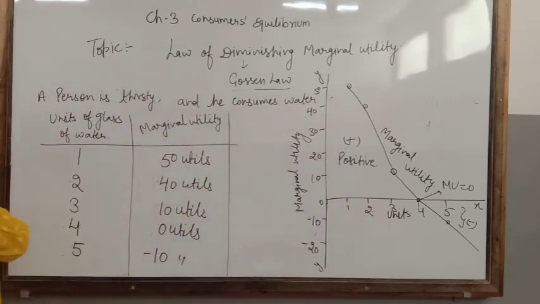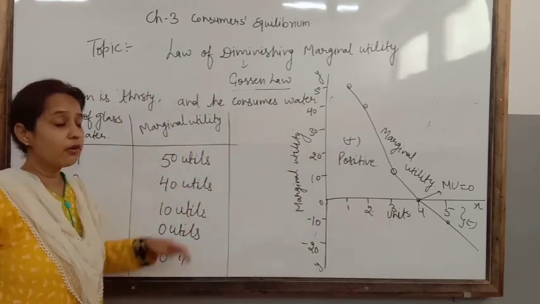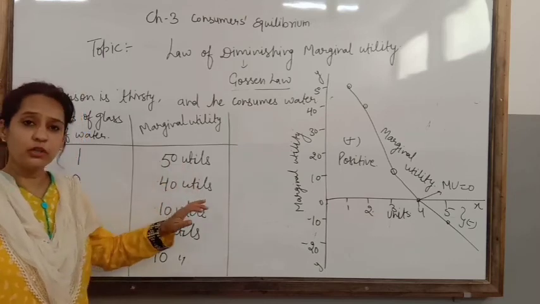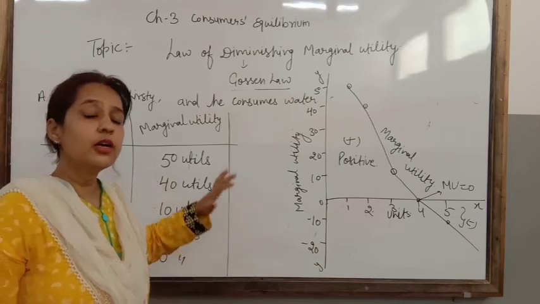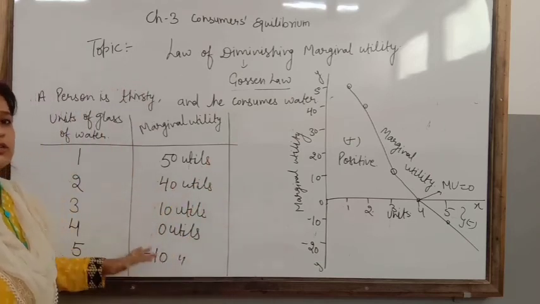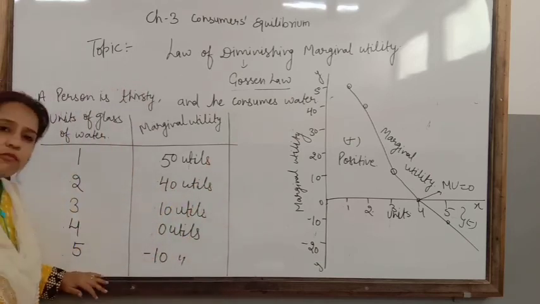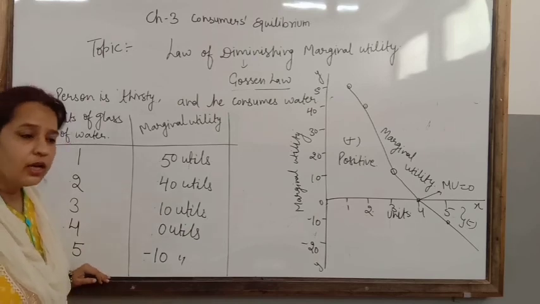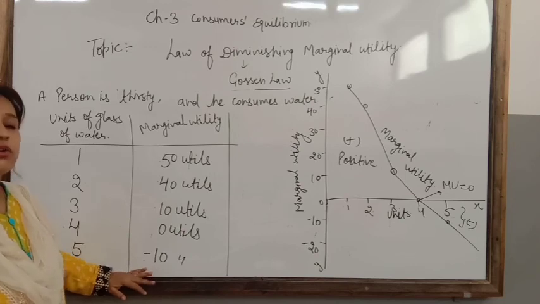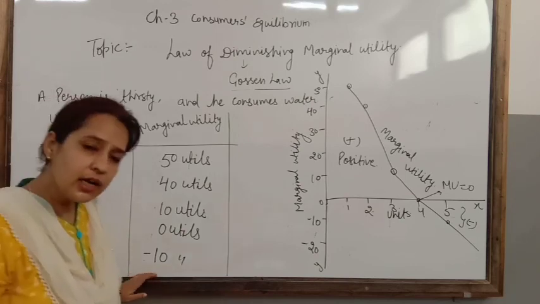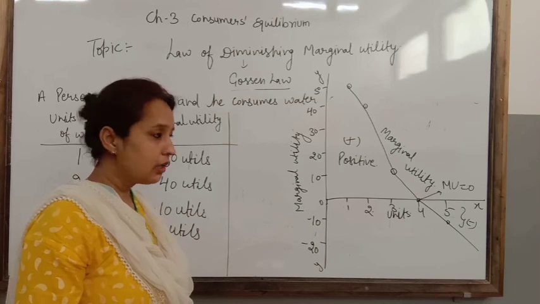So according to this law, if a consumer consumes the same units in a certain time period, his marginal utility goes on decreasing from every additional unit. It means as more and more units we consume, our satisfaction goes on decreasing as compared to the preceding unit.